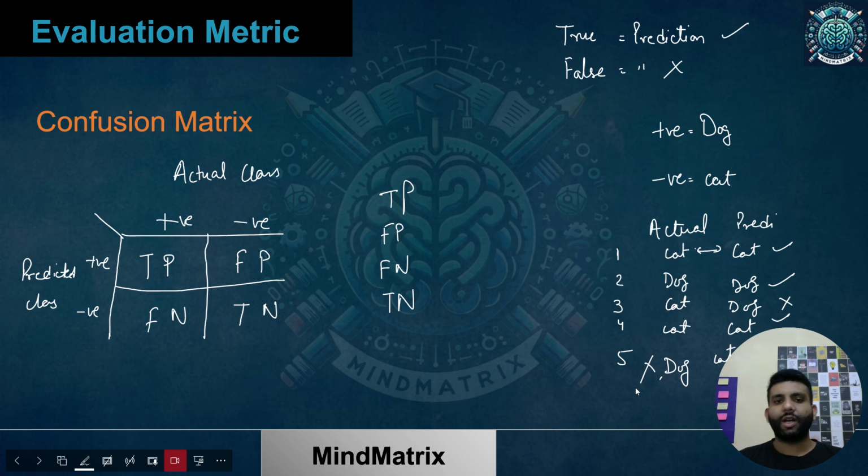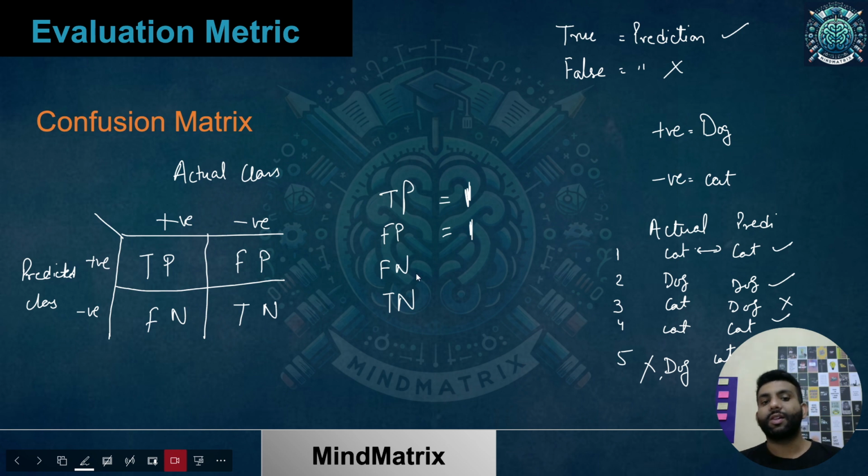Okay. So right now, positive class predicted positive. So dog is positive, dog predicted dog. So there is only one case for that. Okay. So this is one. What about FP? False positive. That means negative class was predicted to be positive. Negative class was cat. Cat was predicted to be dog. So there is only one instance. Cat to be dog. Yes. Only one instance for that.